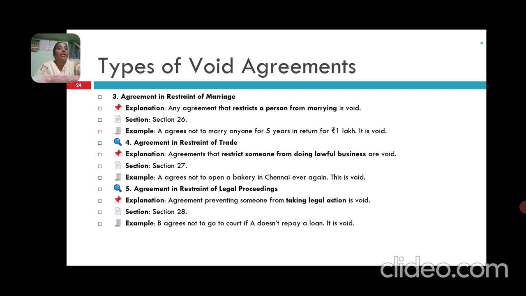Then agreement in restraint of trade. The law of business sometimes restricts someone from carrying on a business, and such agreements are void. A agrees not to open a bakery in Chennai ever again. This is void. An agreement preventing someone from taking legal action is void. B agrees not to go to court if A does not repay the loan. It is void.